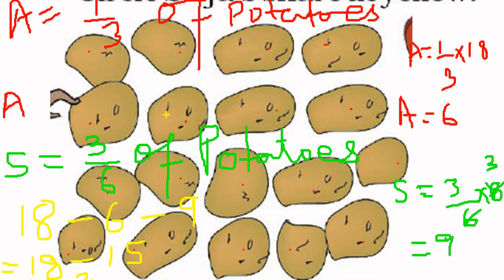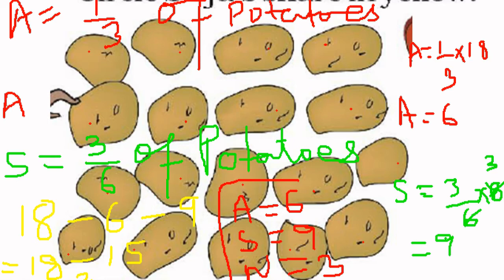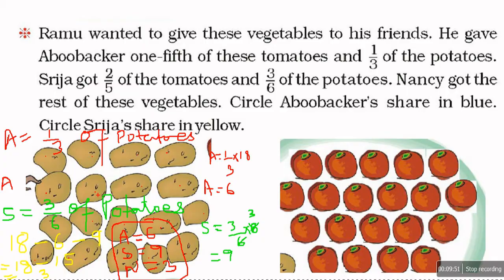Okay, so the answer is Abu Bakr gets 6 potatoes. Shriza gets 9 potatoes. Nancy gets 3 potatoes. Okay, so this is all about potatoes. Now move towards tomatoes.